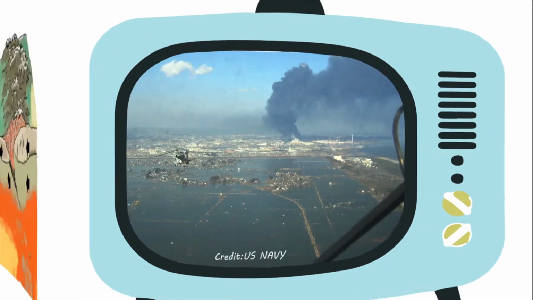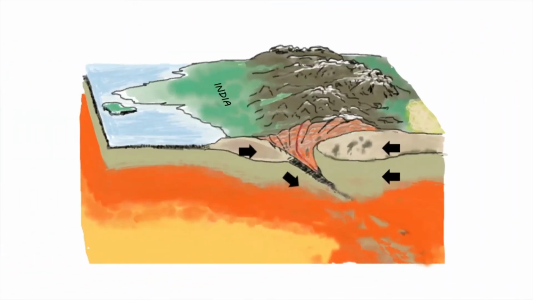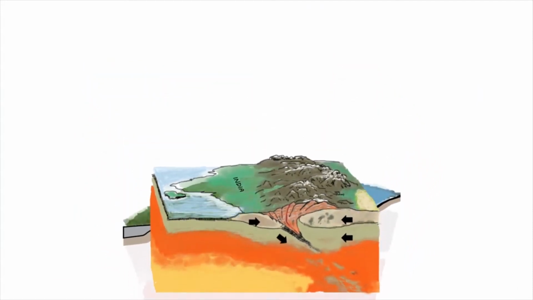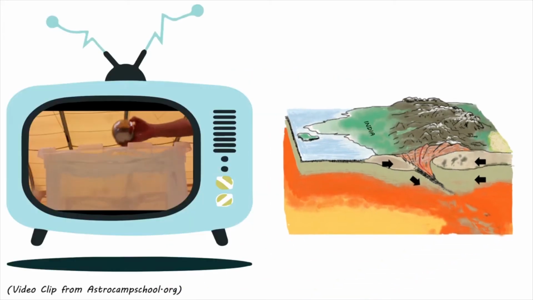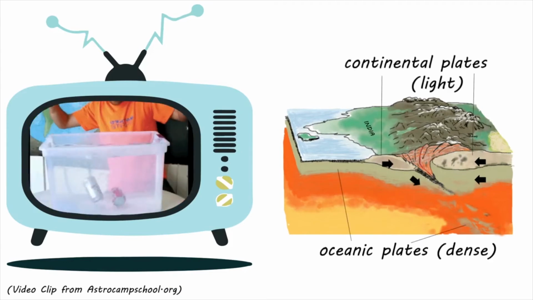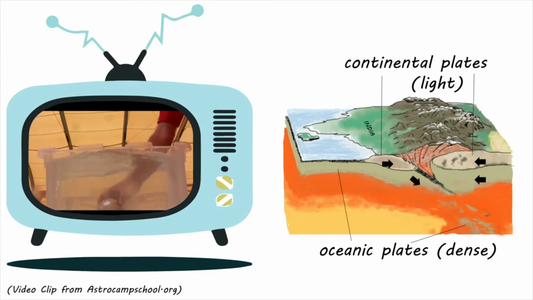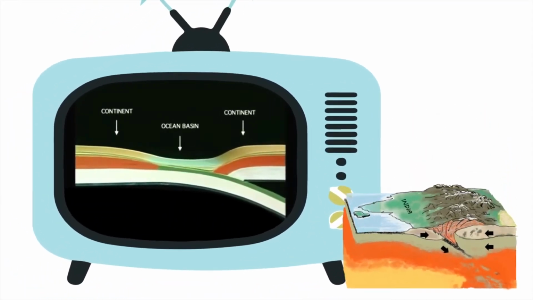The second type of convergent boundary is when 2 continental plates meet, causing a continental collision. Remember, the continental plates are lighter and thicker, so it is really hard for continental plates to sink into the mantle. Have you ever tried to push a ball underwater? The ball will rise to the surface and float because it's filled with air, which is less dense than water. Just like the ball in the swimming pool, the lower density continental plates are not easy to subduct into the mantle. Instead of going down, the continental crust literally bunches up,